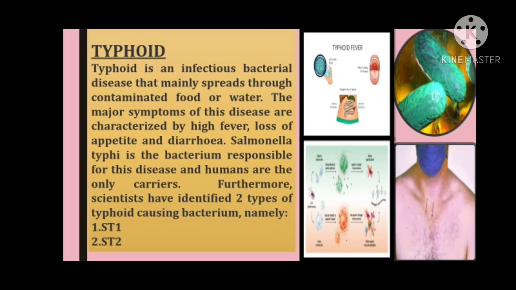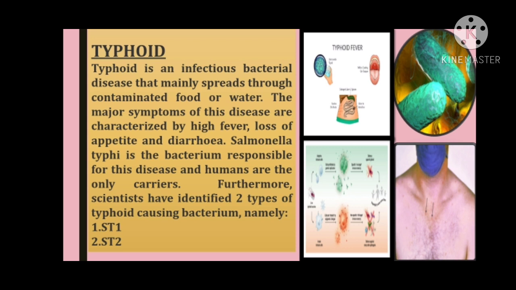So now let's focus on the next disease, that is typhoid. Typhoid is an acute and most common communicable disease in our country. What is the pathogen that is responsible for typhoid? Or you can say, what is the pathogen acting as the causal organism of typhoid? That is none other than the bacterium Salmonella typhi. The disease occurs throughout the year, but the frequency is higher during the rainy season. Incubation period is 10 to 15 days.